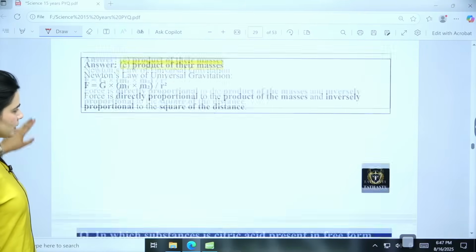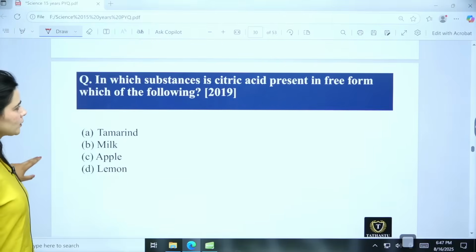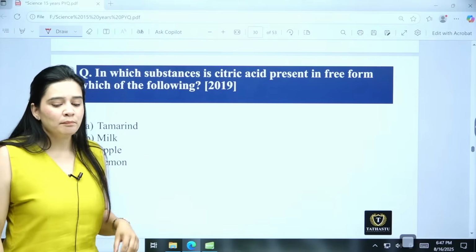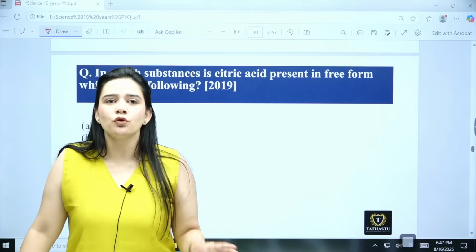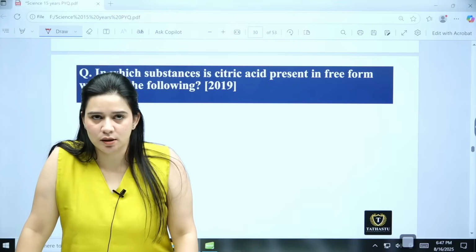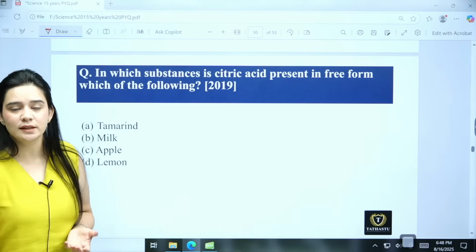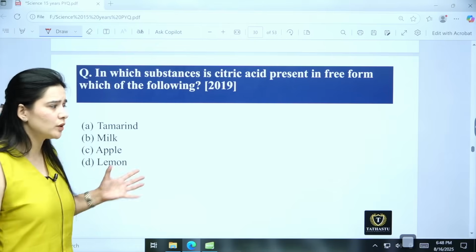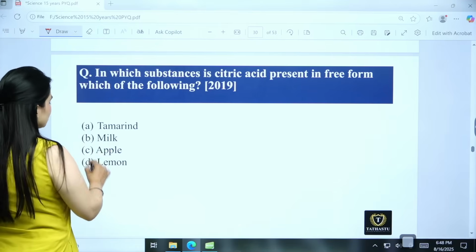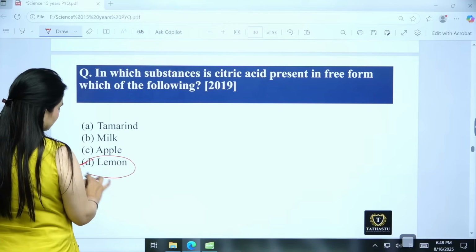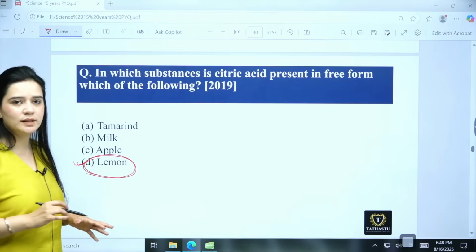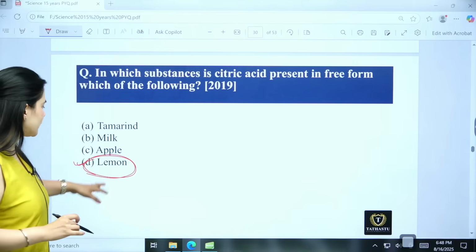Then coming to the next question on the acids. Now, major acids in the food products, they are widely asked. So, here they are asking the acid which is citric acid, which is present in free form in which of the following. So, it is lemon. Citric acid is mainly found in the citrus foods. So, you will find it in lemon.